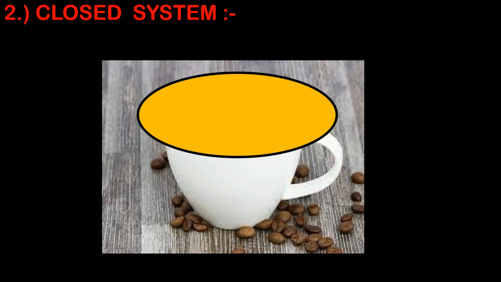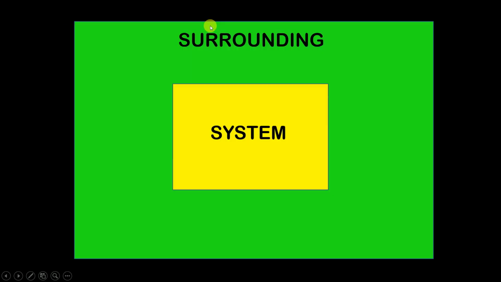Therefore, since there are no vapors, there will be no mass leaving the system. But still you will observe that the coffee gets cooled down. The reason behind this is that the system, that is nothing but the coffee, can still exchange heat with the surrounding. So in a closed system, the system can exchange energy with the surrounding. It cannot exchange mass, but it can exchange energy with the surrounding.